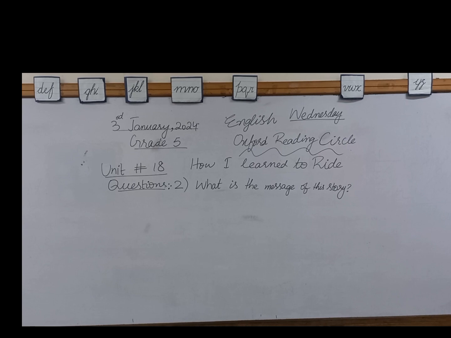I won't write this answer on the board. I have just explained to you what can be the message of this story: if you have determined something, you have to be very focused. If you want to achieve that goal, if you want to achieve anything in your life, you have to be very determined and focused. Otherwise, you won't be able to do anything in your life. This is a very little example of horse riding. You can take many examples from your life. If you want to be a doctor, a teacher, a lawyer, whatever your passion or ambition is, if you are determined, then you can reach that goal. Otherwise, you won't.